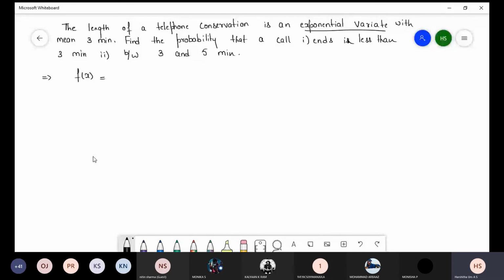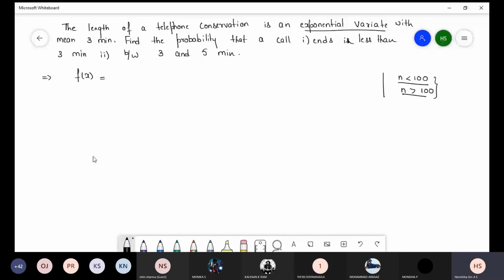For binomial and Poisson, for binomial n will be less than 100 and for Poisson n is greater than 100. Between these two, you have to choose which distribution you are going to solve.